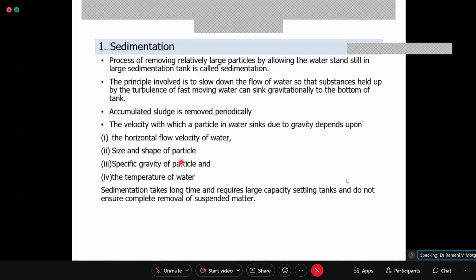Then the size and shape of the particle, the specific gravity of the particle, and the temperature of water. These things will decide the speed with which the particle sinks to the bottom. Then, sedimentation takes a long time, requires large capacity settling tanks, and does not ensure complete removal of suspended matter. This is the limitation of this particular process.